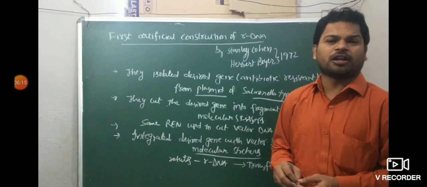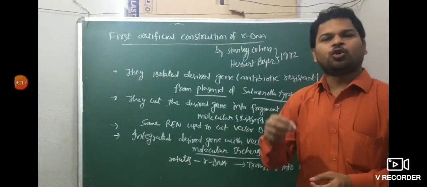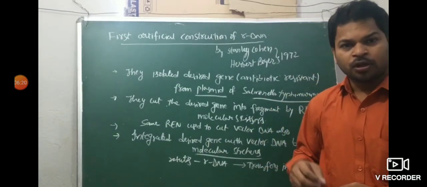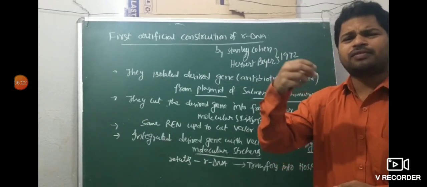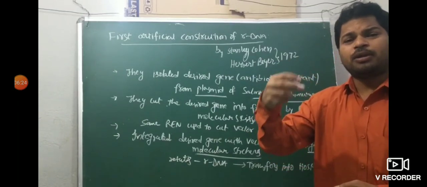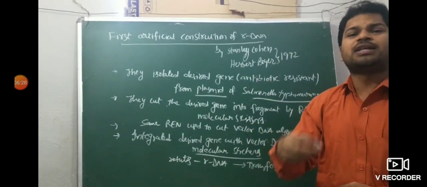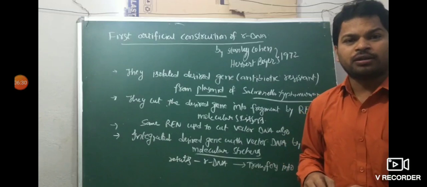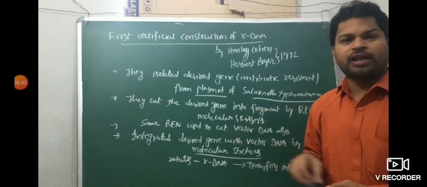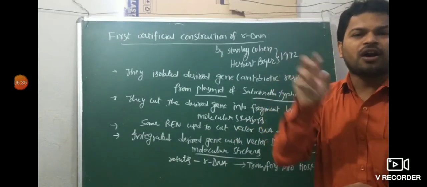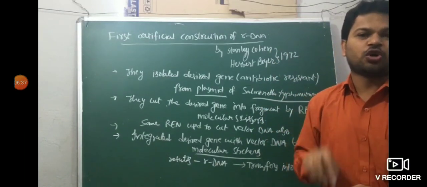The rDNA is transferred into the host organism to get multiple copies of the DNA. Multiple copies of the desired gene along with the vector in the host organism is called gene cloning. The gene used for cloning is cloned in Escherichia coli.